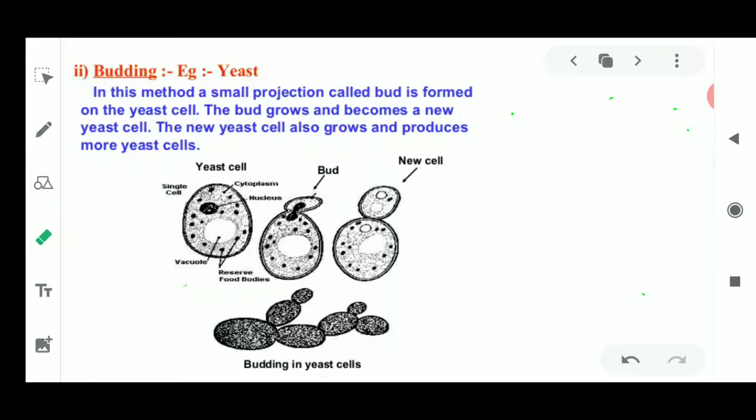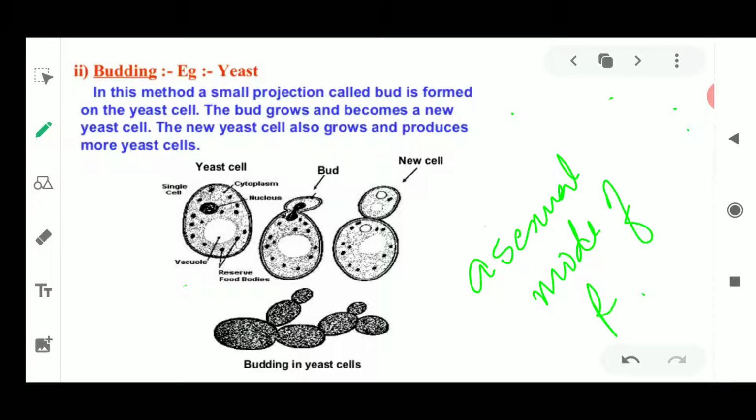So this was a very easy, this is the first mode of reproduction where the simple organisms are going to reproduce, and this is a form of asexual mode of reproduction. Okay, now this is very easy to understand, as I told you that this is taking place in the yeast.